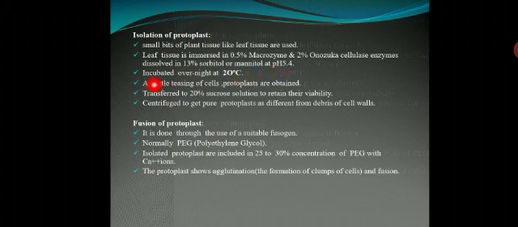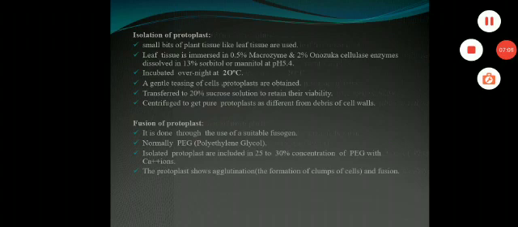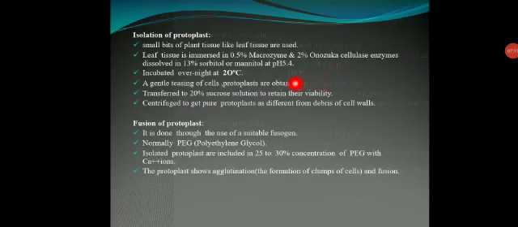Then it is incubated overnight at 20 plus or minus 2 degrees Celsius. Then with gentle teasing of the cells, protoplasts are obtained. The obtained protoplasts are transferred to 20 percent sucrose solution to retain their viability.